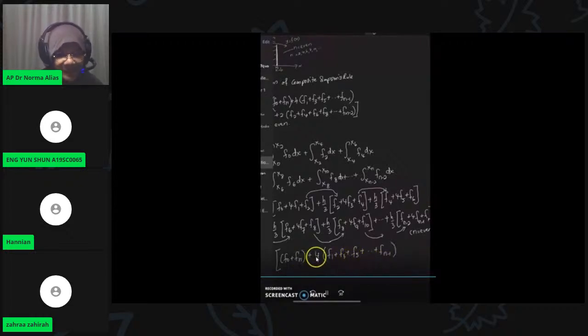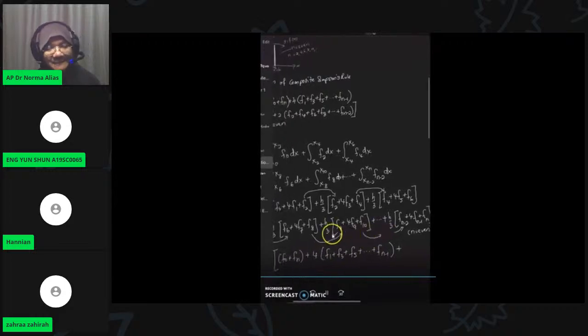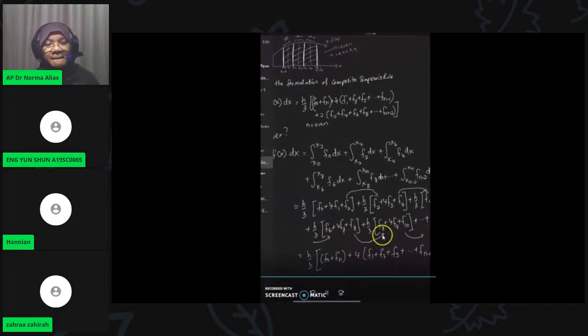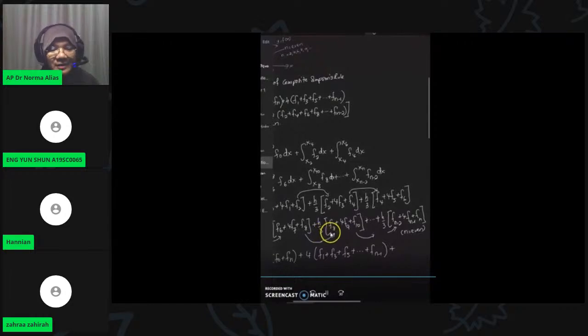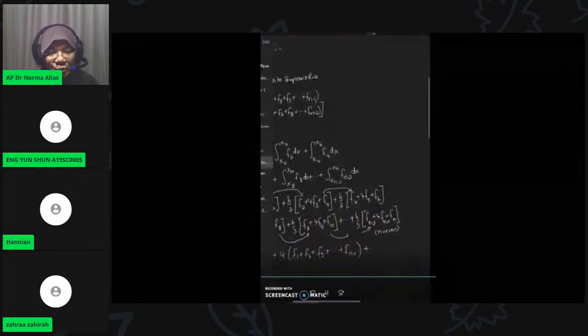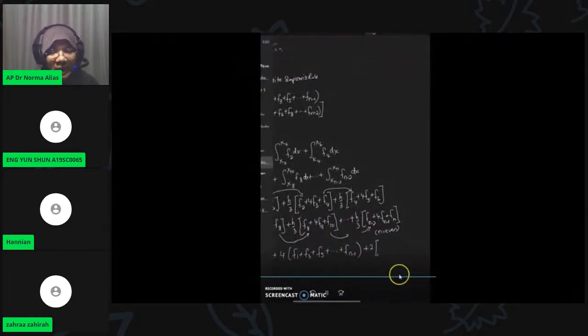It depends on N. And then, for the even numbers, yang genap, you times 2: F2 plus F4 plus F6 plus F8. All right, so this is all the even numbers.